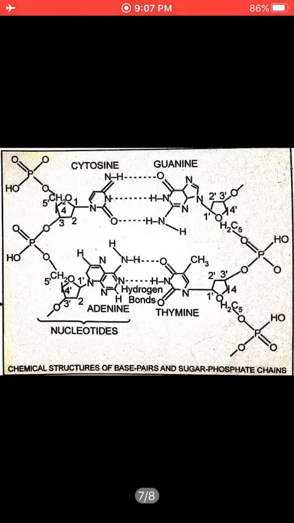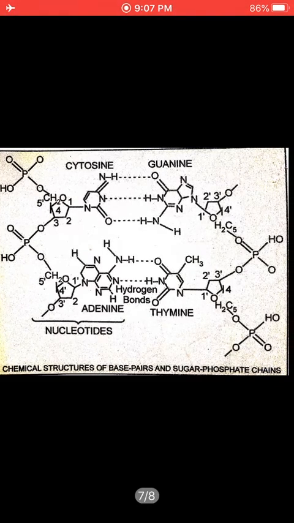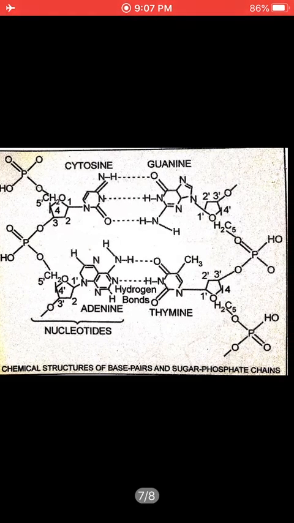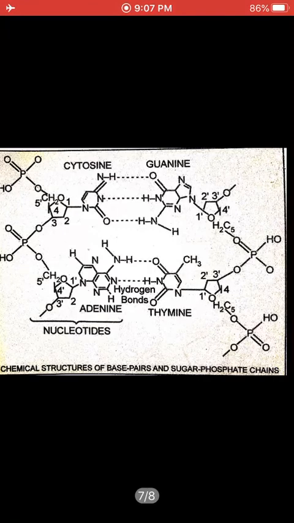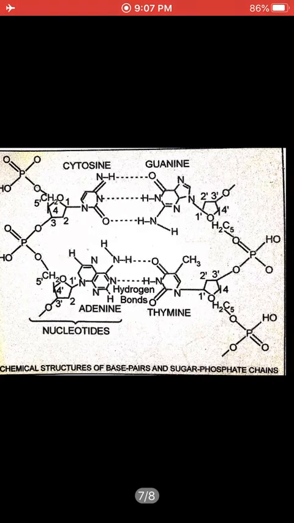Now this is a more zoomed chemical structure of base pairs and sugar phosphate. Now you can see the molecule of cytosine, how complex it is. Guanine you can see, adenine you can see, thymine you can see. So basically what we were studying before in the form of A, G, C, T, we are having a genetic structure, that is DNA structure, very well structured double helical twisted structure, right, Watson and Crick's.